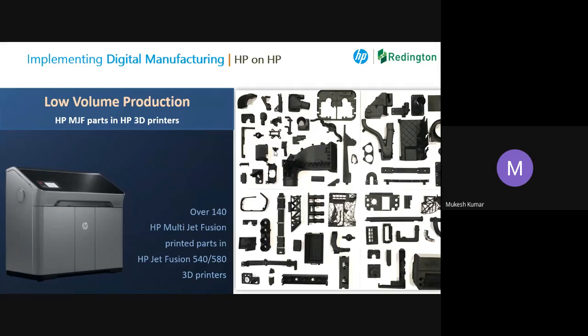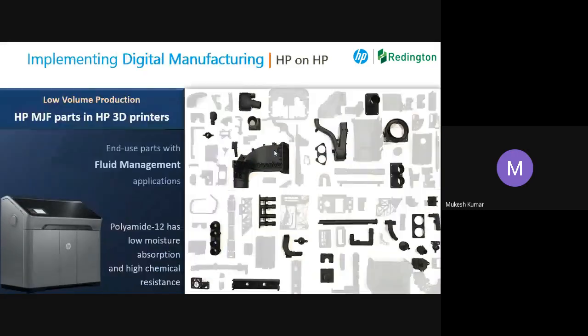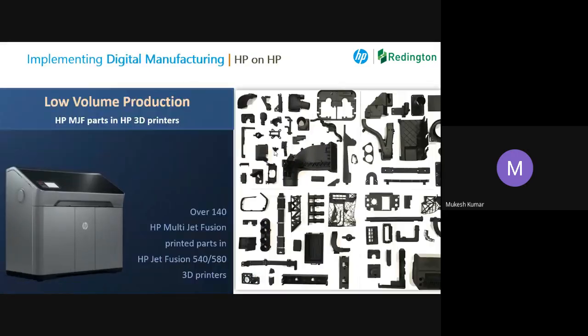So what they have decided is that the complex parts, let us print them on our own printers. Why not go for 3D printing itself? Because the printing cost is very high. So they have started printing their own parts on their own machines. Almost 160 parts are printed on the 3D printer.